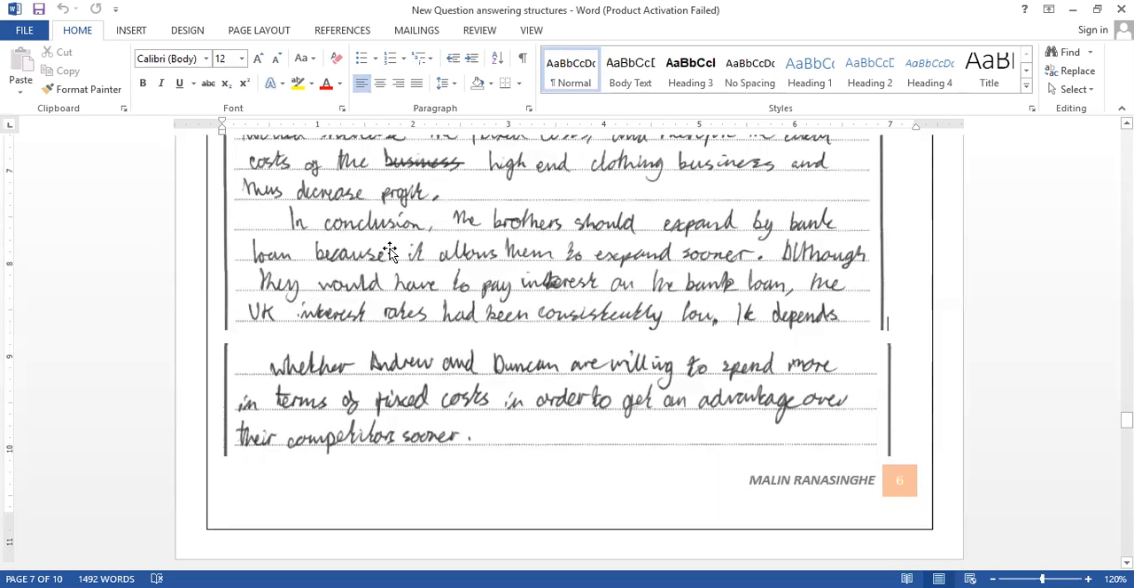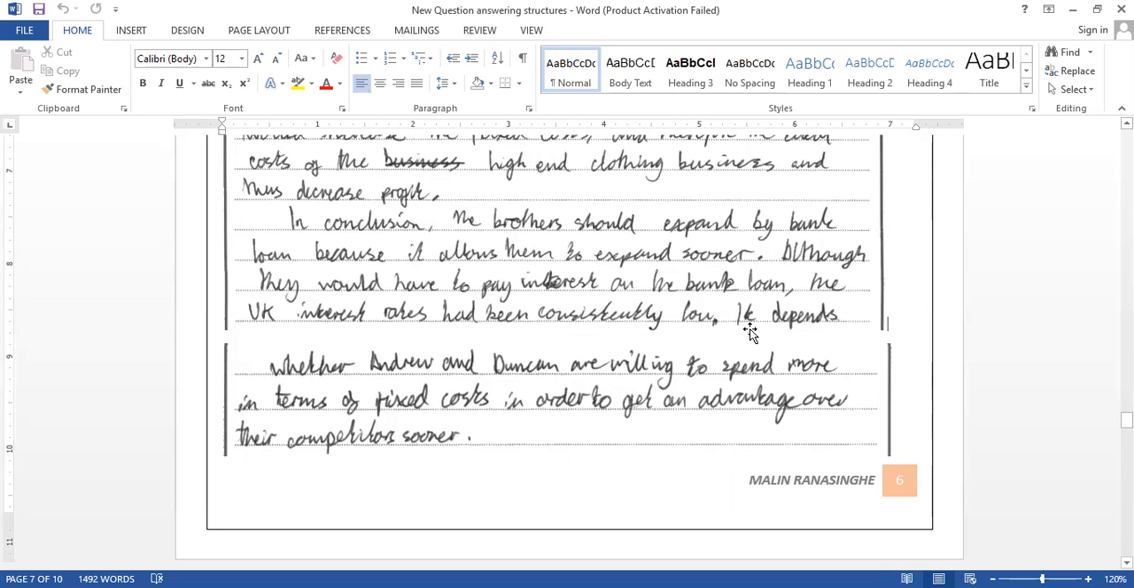So in conclusion, look at it. Brothers should expand the business using a bank loan because they can expand sooner. This allows them to pay the interest on the bank loan, and the UK interest rate has been consistently low. So all the points that you mentioned above, you can summarize here. That's summarizing, the ending sentences, the conclusion. Whatever the points, give some kind of support to your answer, summarize the points that you have mentioned earlier, all 3 points you can write down there. Bank loans are good, we can expand sooner and interest rates are low. However, the interest rate has also been consistently low.